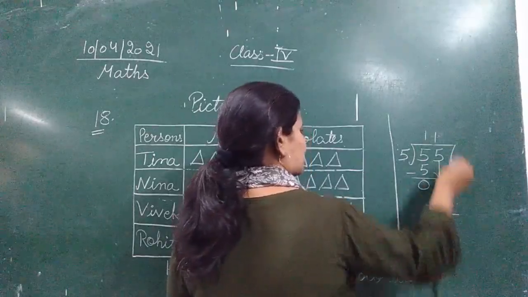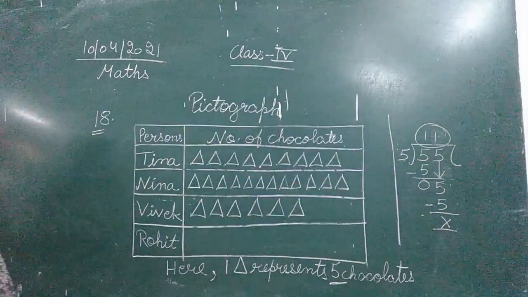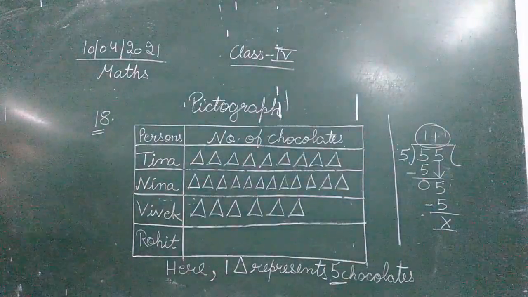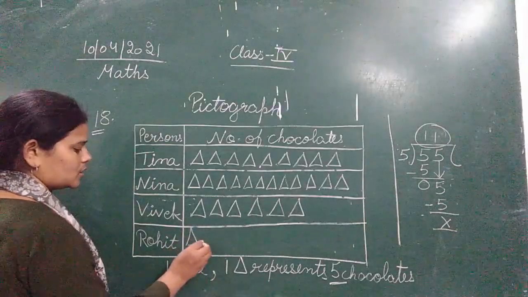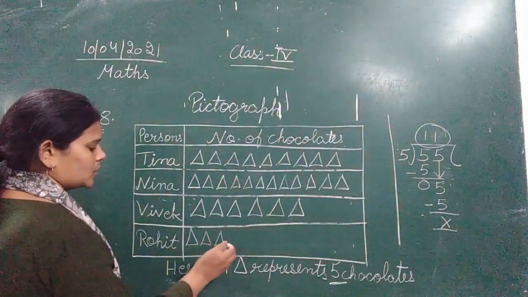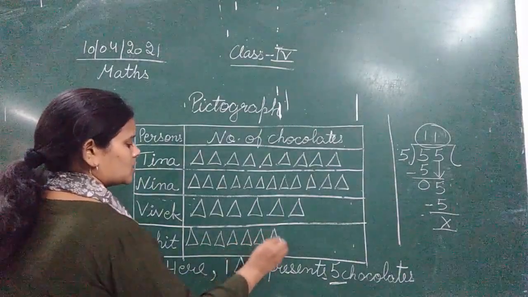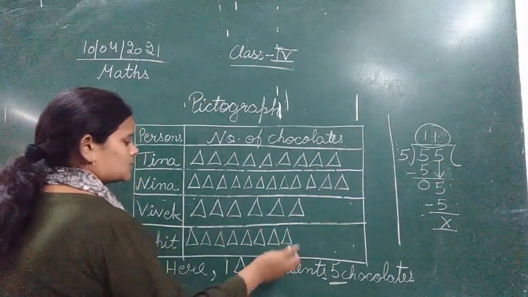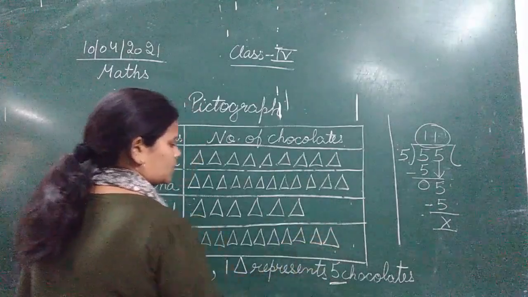Nothing is left. So how many triangles we need to make to represent these 55 chocolates? That is 11. So let's make 11 triangles here. 1, 2, 3, 4, 5, 6, 7, 8, 9, 10, 11.